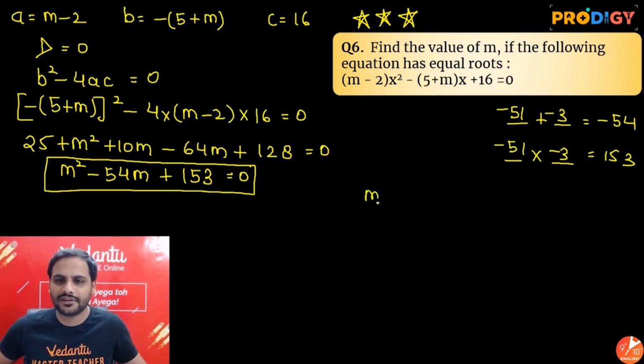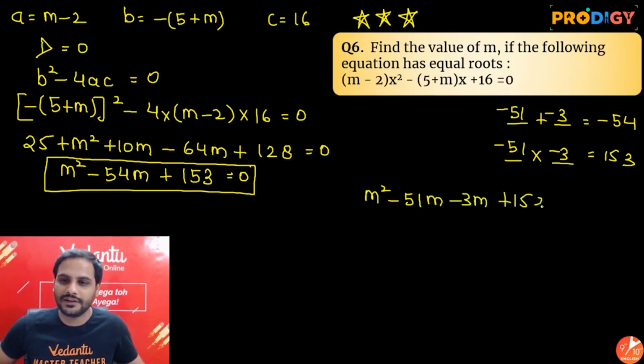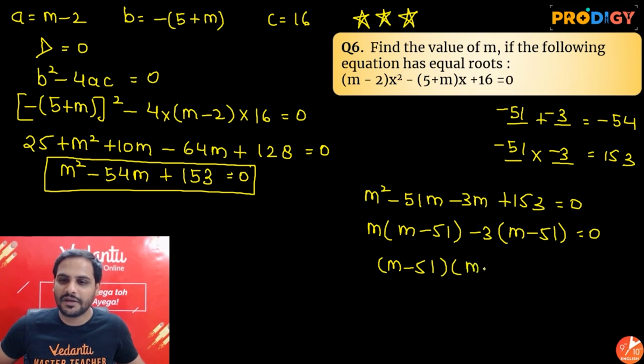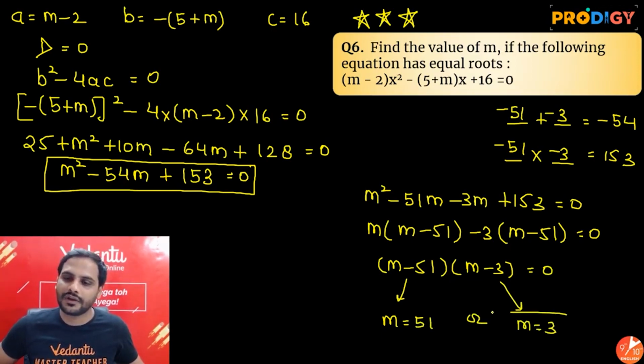So here I will say it is m square minus 51m minus 3m plus 153 is equal to 0. So if I take m common, it is m minus 51. If I take minus 3 common, m minus 51. We are left with m minus 51 into m minus 3 is equal to 0. So I can say either m is equal to 51 or m is equal to 3.